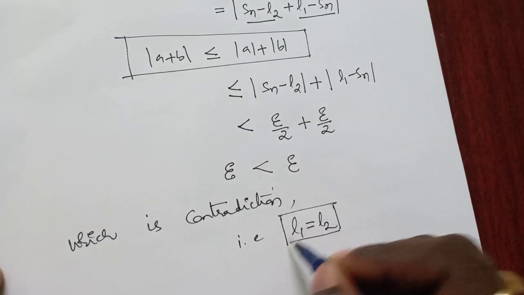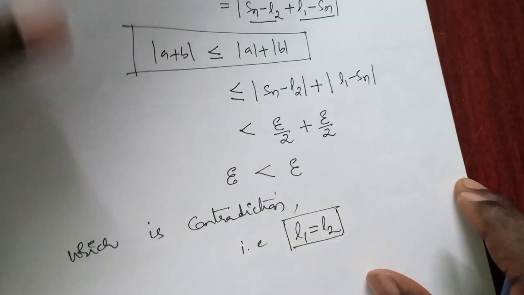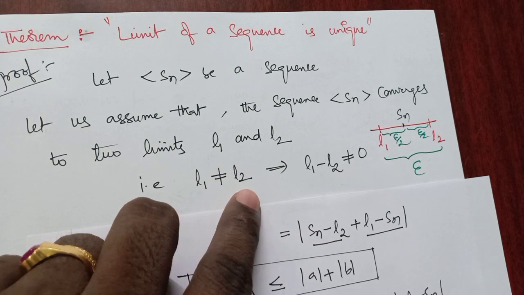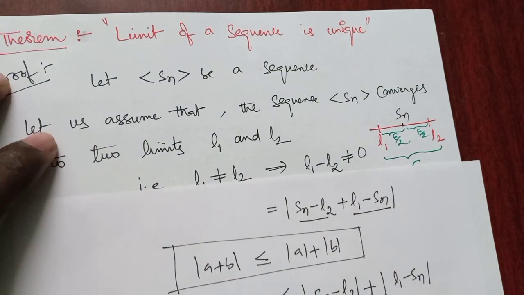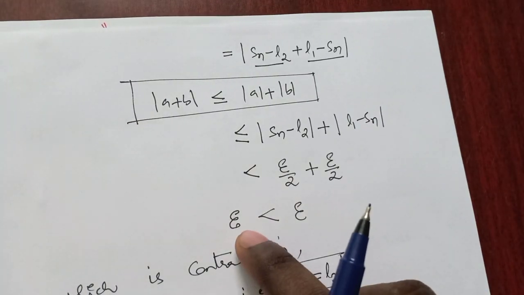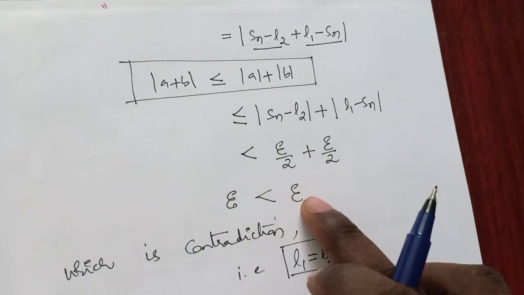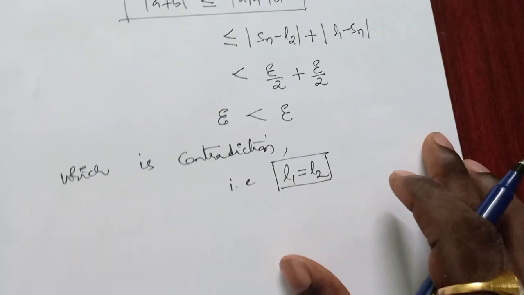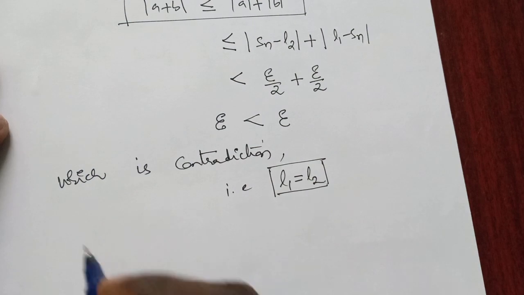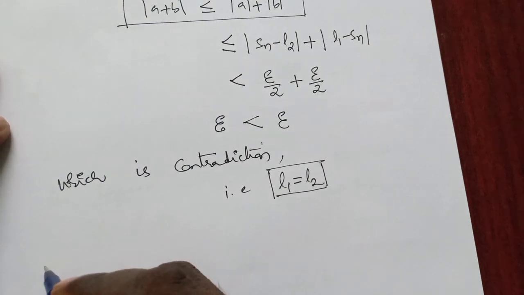Why? Because our assumption is wrong. What we get is epsilon less than epsilon, which is not possible. So L1 is equal to L2. So the limit of a sequence is always unique.